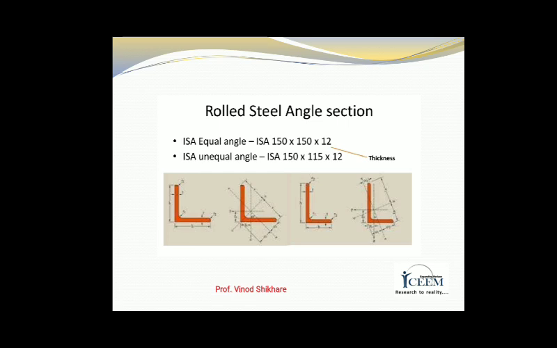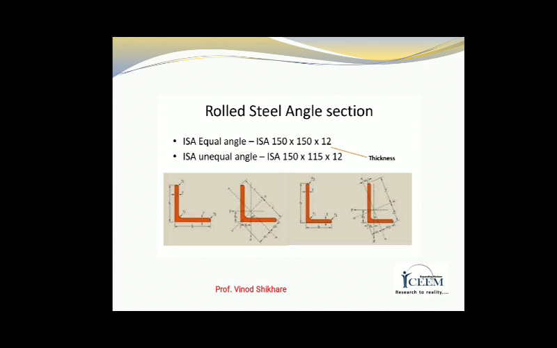Next is rolled angle section, in which the Indian Standard equal angle section, that is ISA 150 by 150 by 12, all dimensions are in millimeter. The 12 is the thickness of that angle section, and 150 and 150 are the length and width.